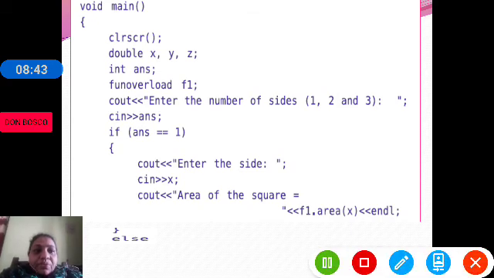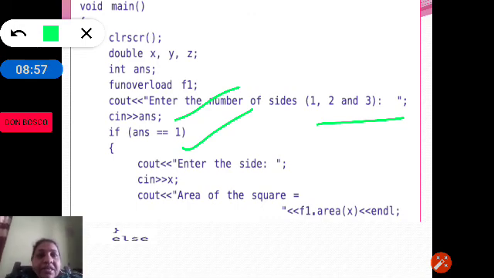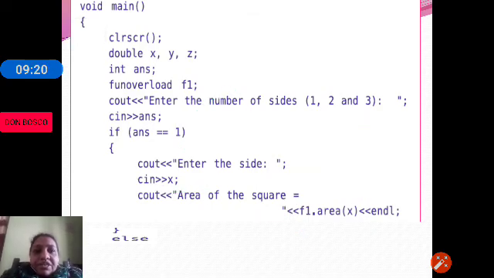So we are accepting the answer. If the answer is equal to 1, we will calculate the area of a square, and to calculate it, enter the side. Only one value we are inputting, and we call the function f1.area(x). We are passing only one value. When we pass only one value, the statement x into x will be executed. And then we continue.